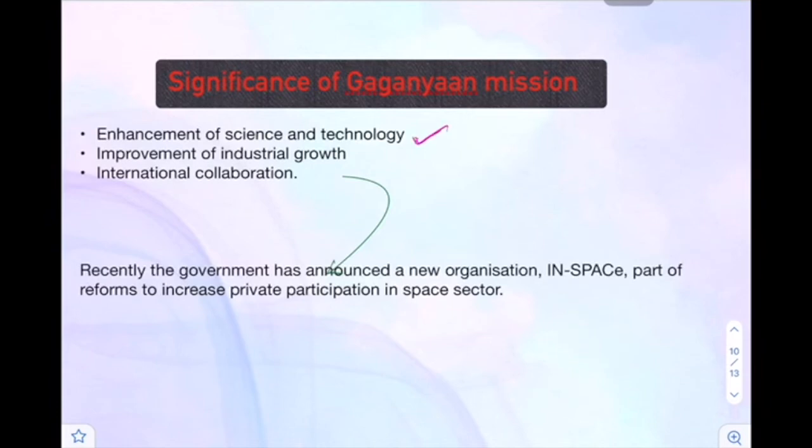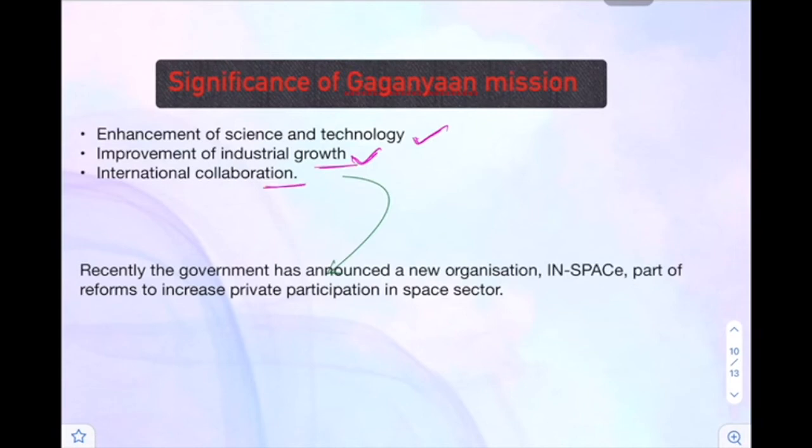Enhancement of science and technology. Obviously, if any technical progress happens, this is for the enhancement of science and technology. Improvement of industrial growth, obviously, because the Gaganyaan will bring a lot of private investment in the space technology, so this will also improve the industrial growth.